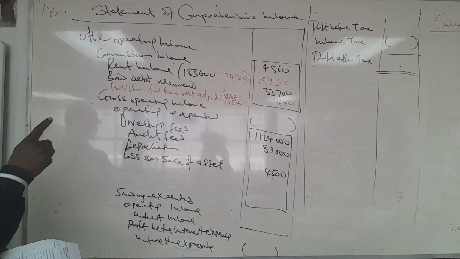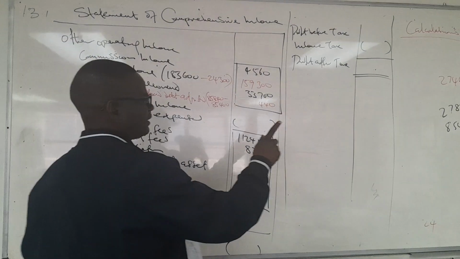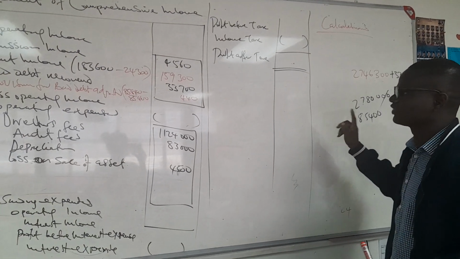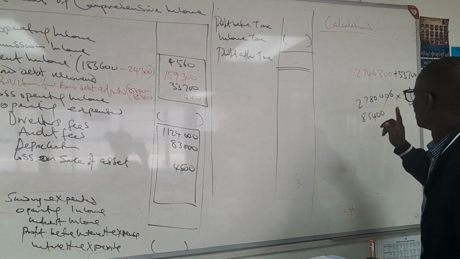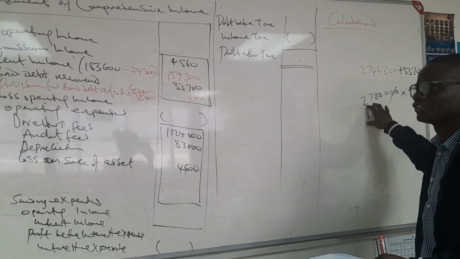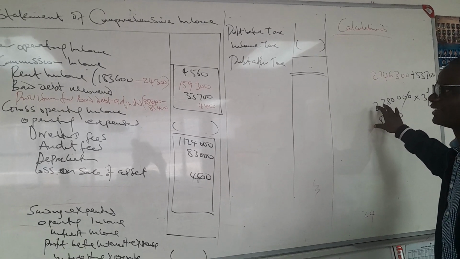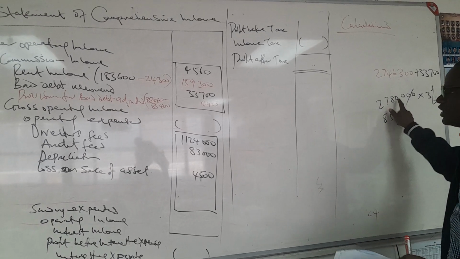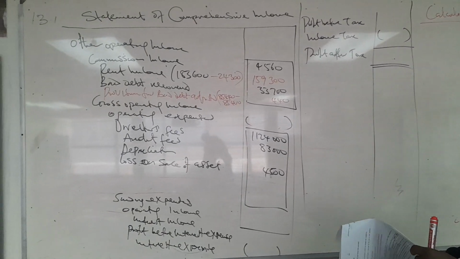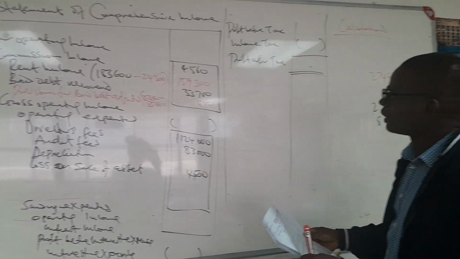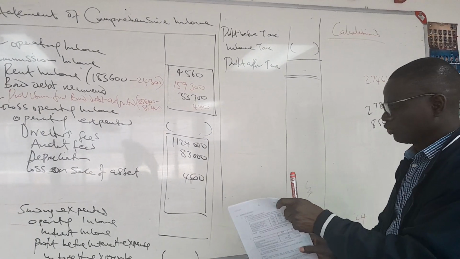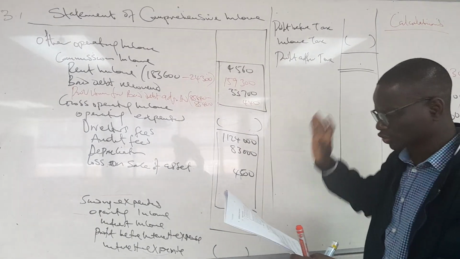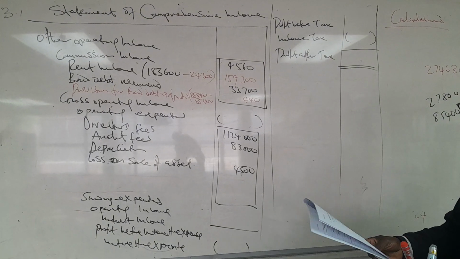If you do that, under trade and other receivables, under the debtors control, we need to remove 85,400 from our debtors to get the net trade debtors. Then that is another one for the other operating income. We'll see if we have additional. That's why we cannot close up until we are sure that there is no other income.